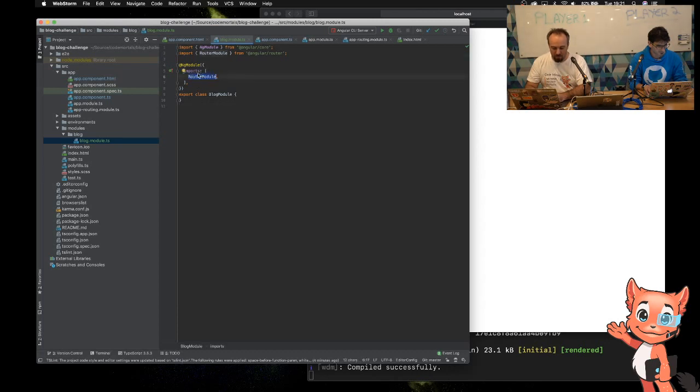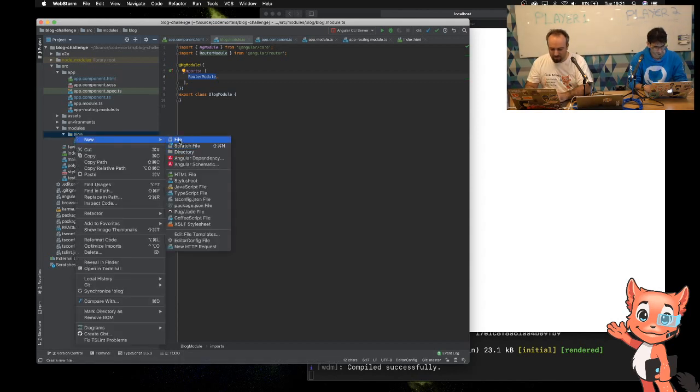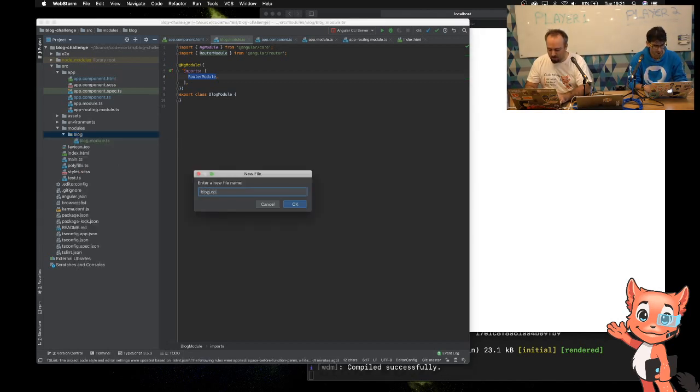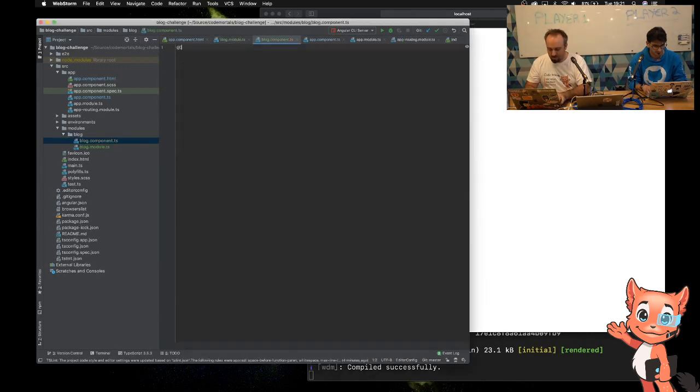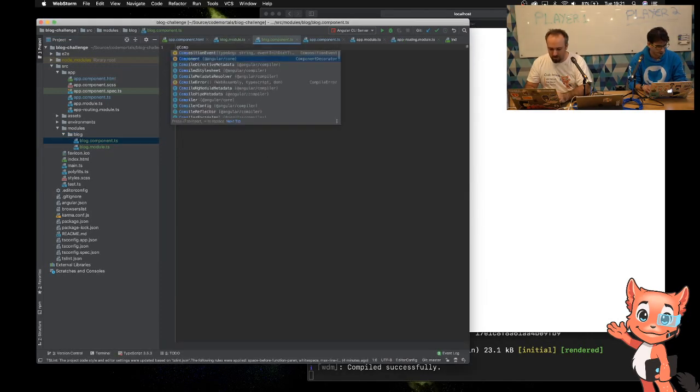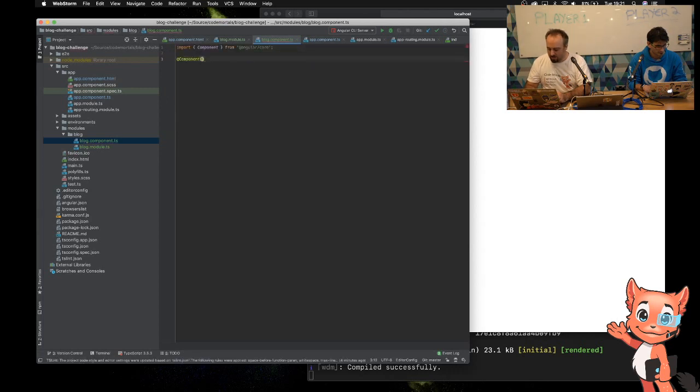So I wanted to import the router module because there's going to be some routes inside this module. Sometimes I might create a common module that would have all these things included, but again, small project, not going to do that. Next thing we want is a blog component. So blog component TS, this is going to be just called component. So again, we use this component annotation, and then we're going to export from this.